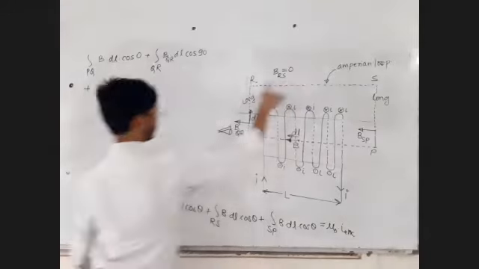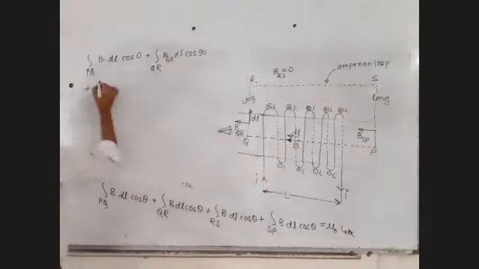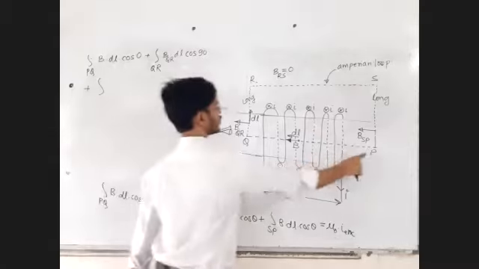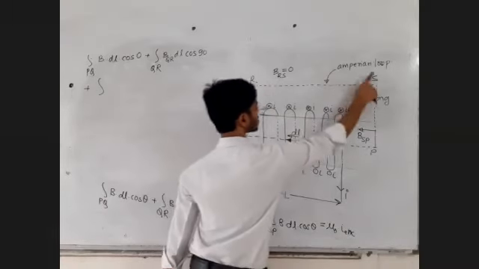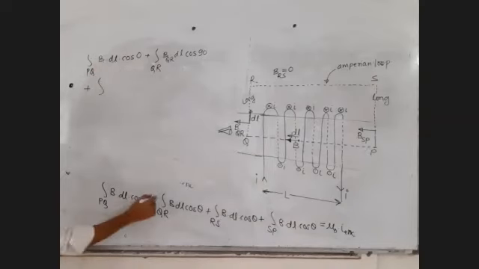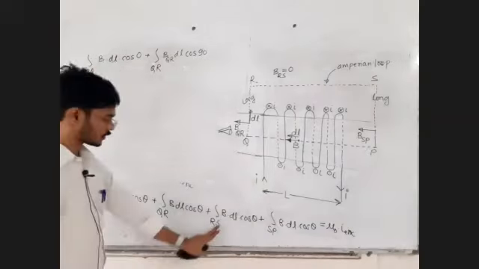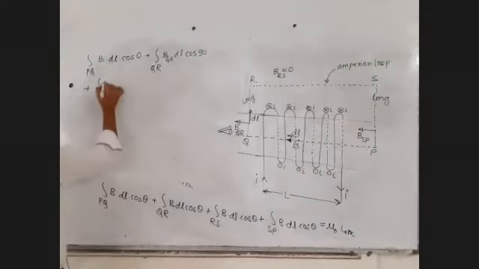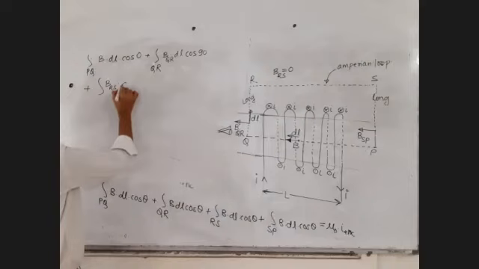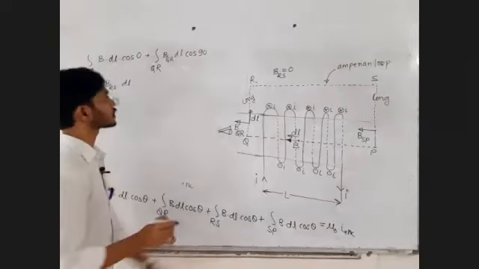Plus RS, B for RS. Now don't write the close symbol again. You have opened that integral and written it into four parts: PQ, QR, RS, SP. Now for this RS, B for RS into dl into cos theta.